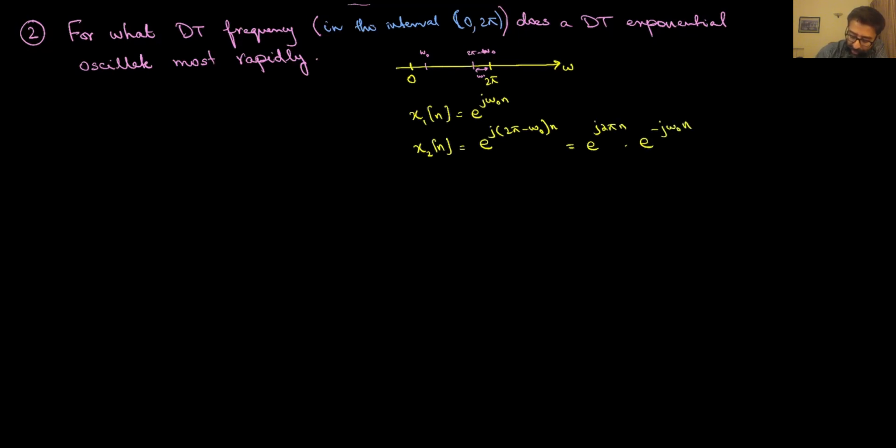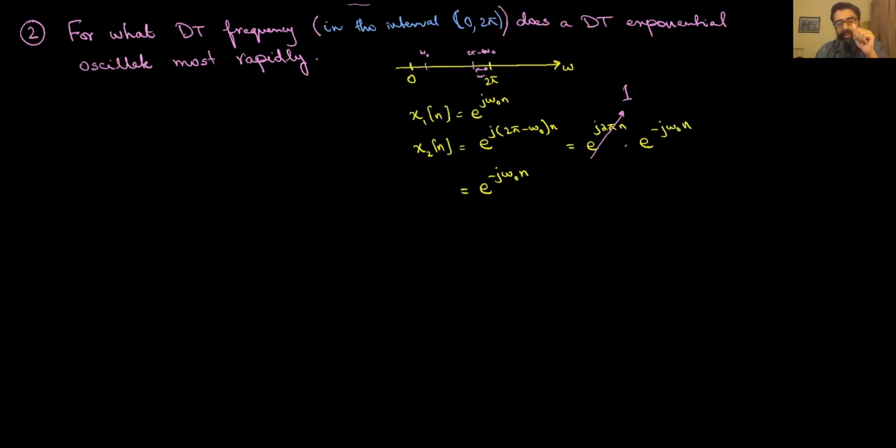And I know from what we've done earlier, this thing is equal to 1. And therefore x2 of n is really nothing but e raised to the power minus j omega naught n.